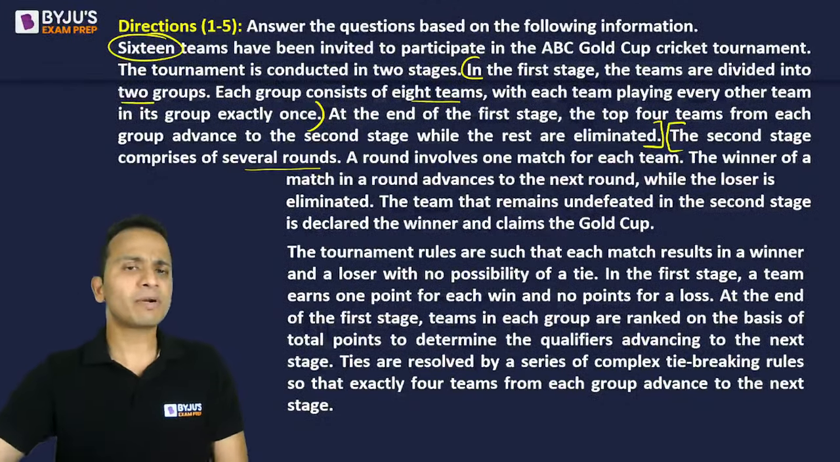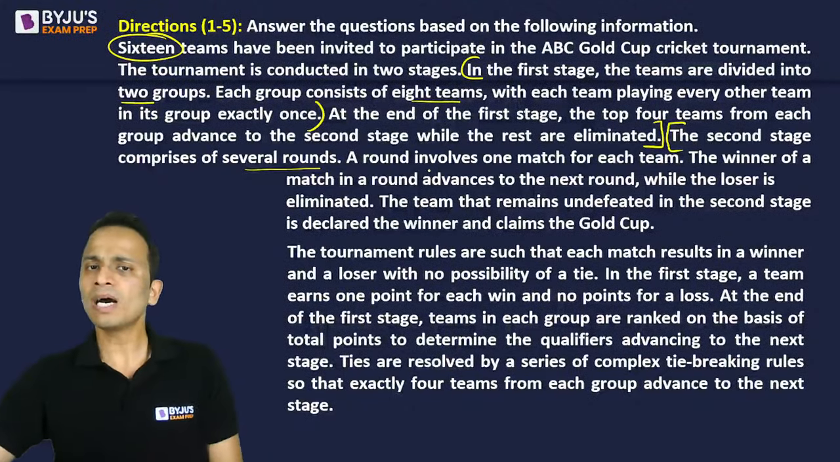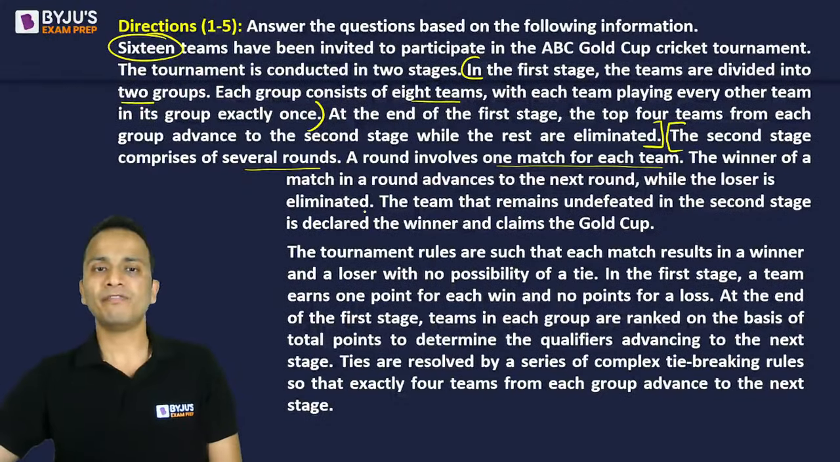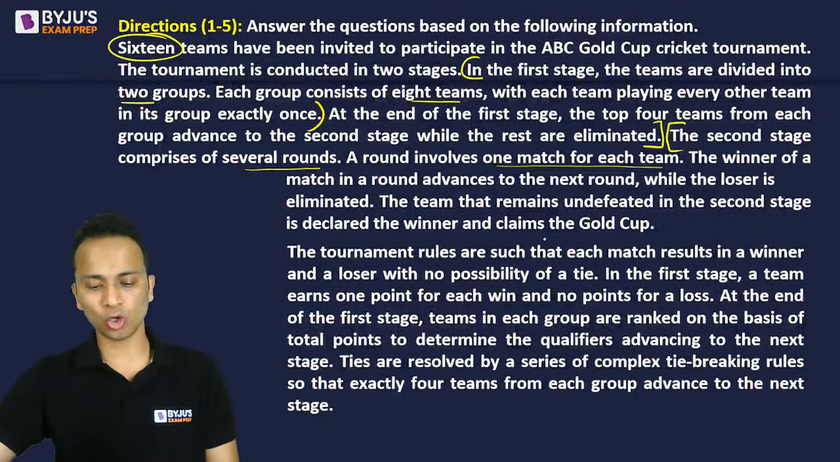The second stage comprises several rounds. A round involves one match of each team. The winner of the match in a round advances to the next round, while the loser is eliminated. The team that remains undefeated in the second stage is declared the winner and claims the gold cup.